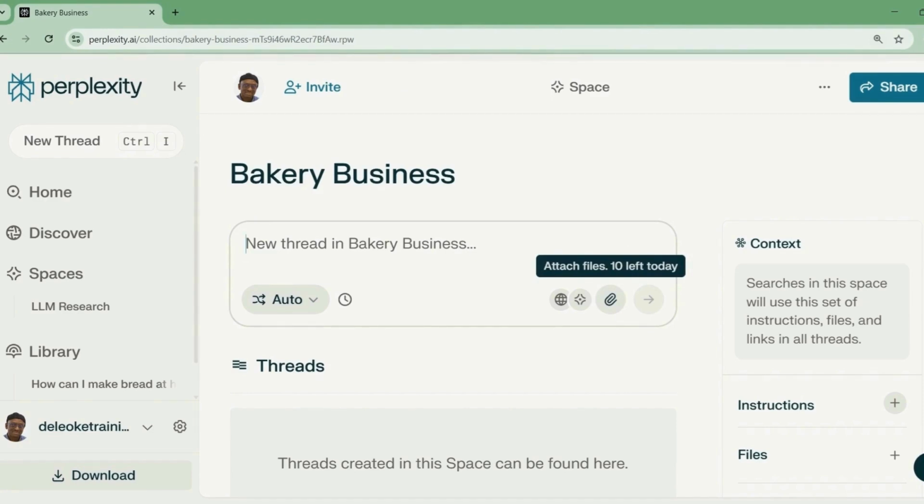So if you're doing research on an academic paper and you've got some PDFs that you have got to do the research on, you could include those PDFs. So when you're now asking your questions, those papers will be included in the search that it does. It also means you could do a search on just your own papers. So if you've got a big PDF, upload it there, ask it to summarize it, ask it questions about that PDF, and you will get them, and they're all kept inside your spaces. And you can share these spaces with other people. Obviously, they'd have to also have a Perplexity account. So this makes it extremely useful.